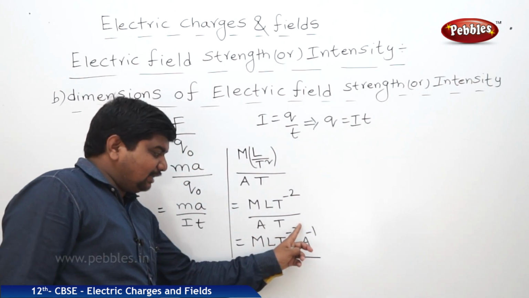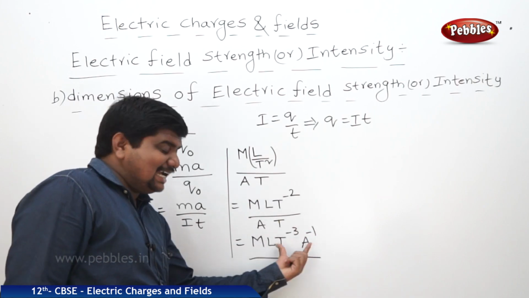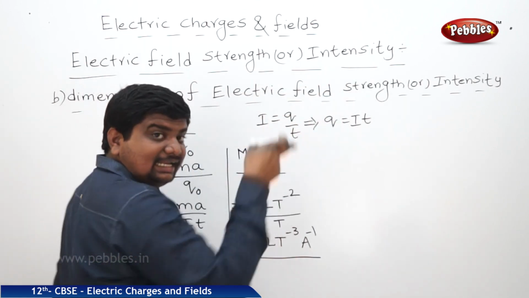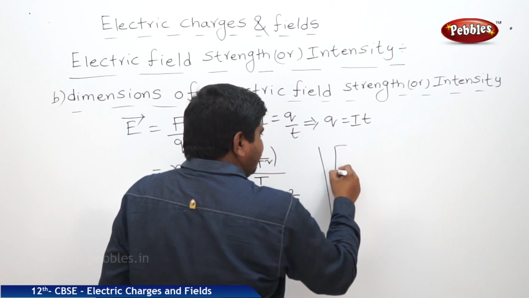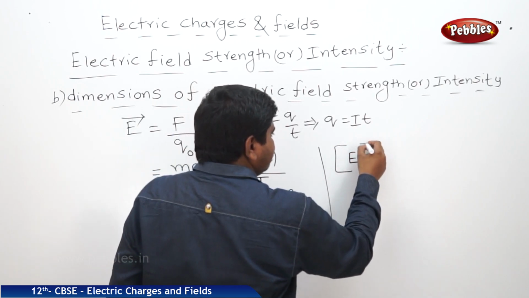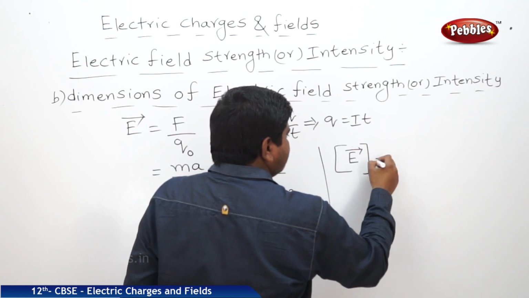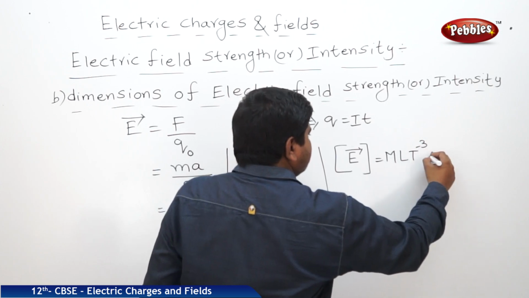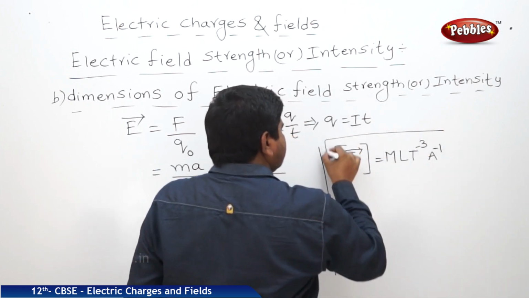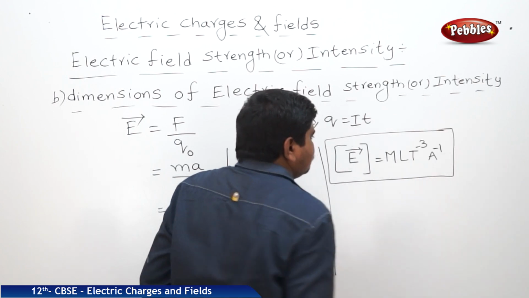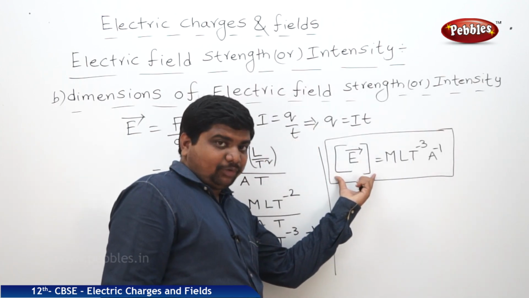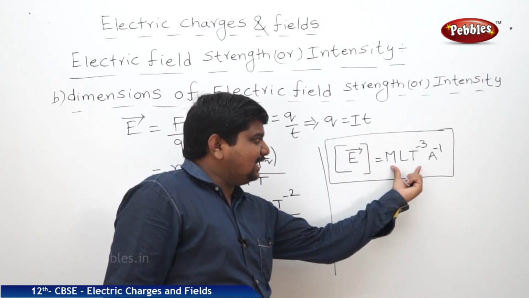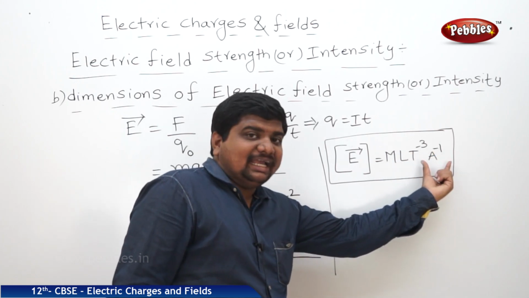This M L T power minus 3 A power minus 1 is the dimensional formula or dimensional symbol of electric field strength or intensity. This is the way to write the dimensional formula. If any physical quantity is kept in these type of brackets, that means we are writing the dimensional formula for this physical quantity. This is the symbol M L T power minus 3 A power minus 1.